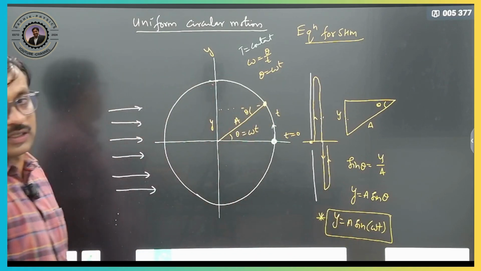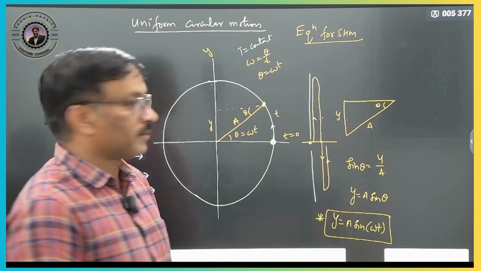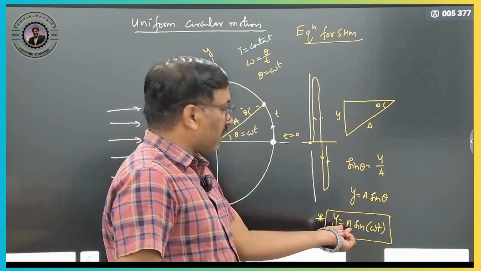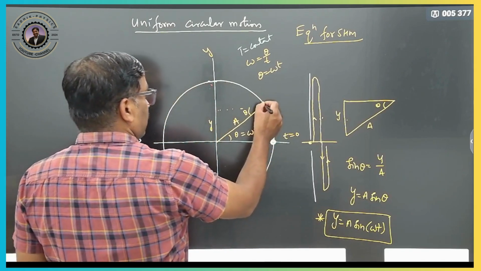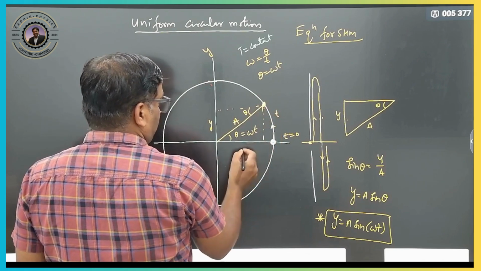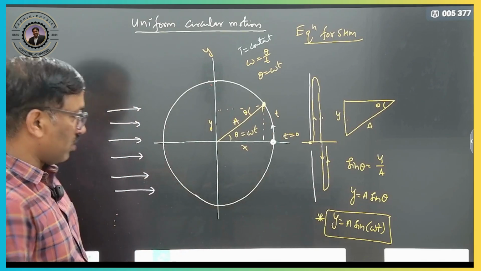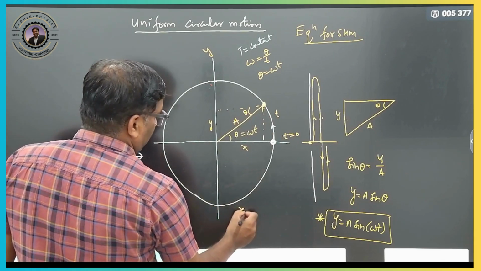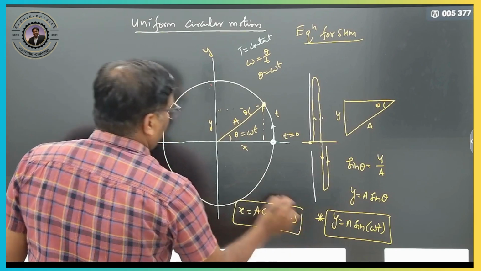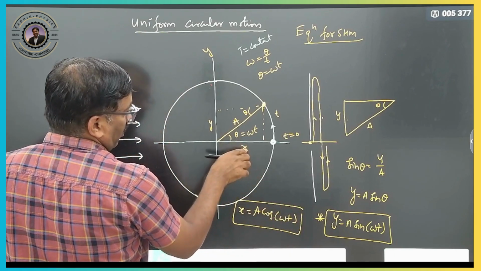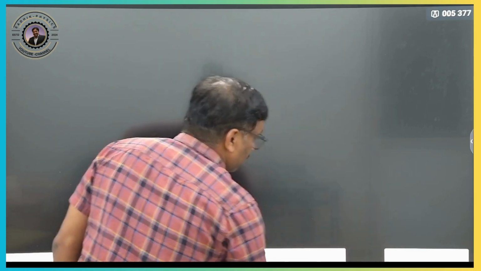This is your y projection. This is the equation for our simple harmonic motion now, right. We calculated the y projection: y equals a sin of omega t. Similarly, if you calculate the x projection, you get x equals a sin omega t. Sorry, a cos omega t, you will get it. Therefore x equals a cos of omega t. How? Cos theta is nothing but adjacent side by hypotenuse, you can get it. So what are the equations of simple harmonic motion?